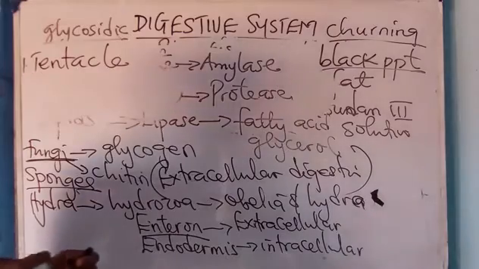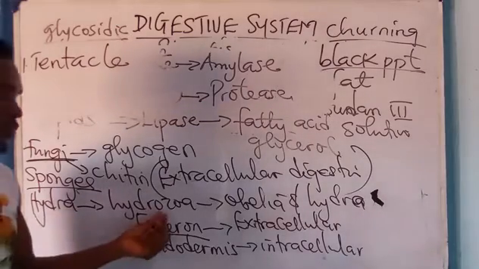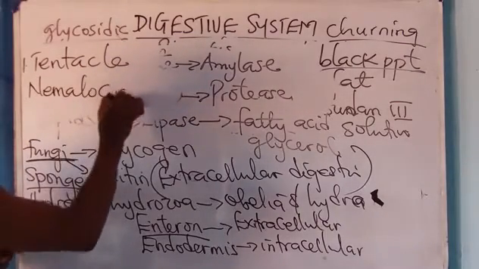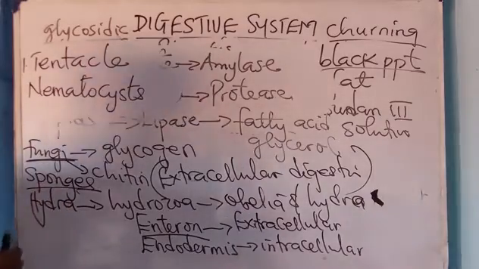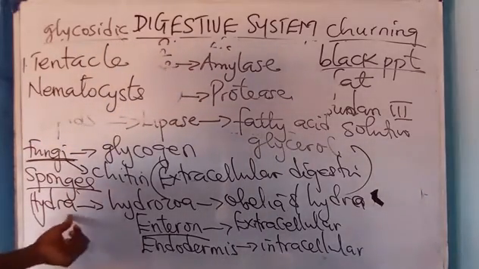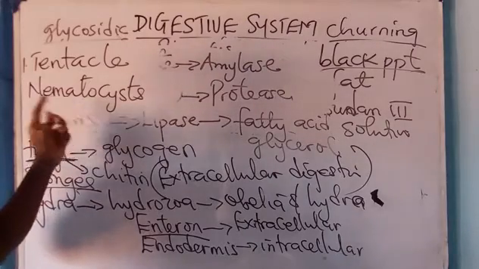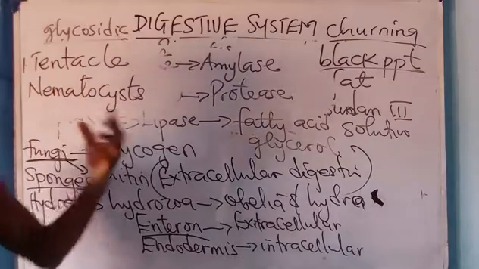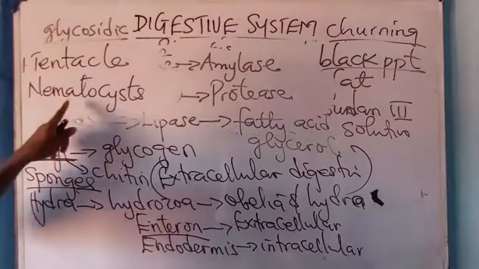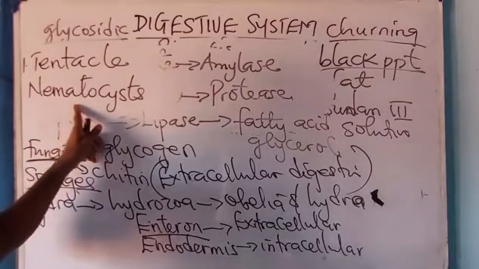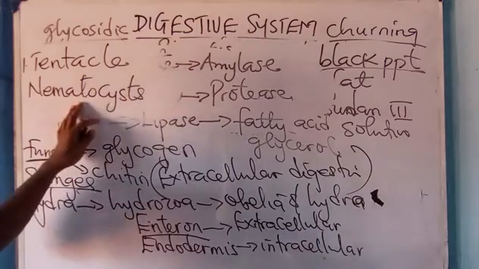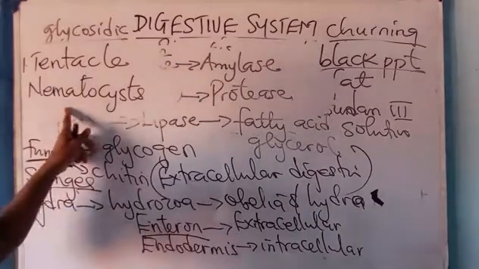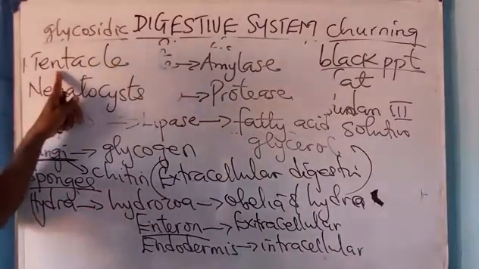The locomotory organ of hydra is called what? Tentacle. Now, the stingy cells with which hydra uses to trap its prey are called nematocysts. Now, they'll ask you which of these organisms possess stingy cells. It is what? Hydra. Hydra possesses stingy cells called nematocysts, which carry out the process of what? Feeding. It traps their prey. Nematocysts are found abundantly in what? The tentacles. Nematocysts are also found in the epidermis and endodermis, but they are abundantly distributed in the tentacle. Tentacle is meant for both feeding and movement.